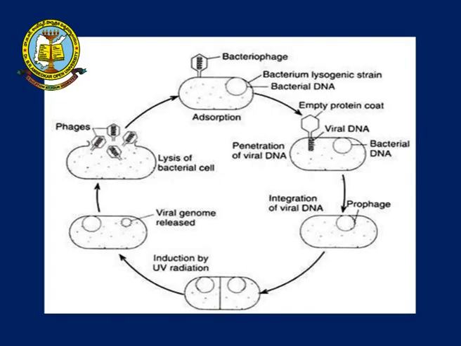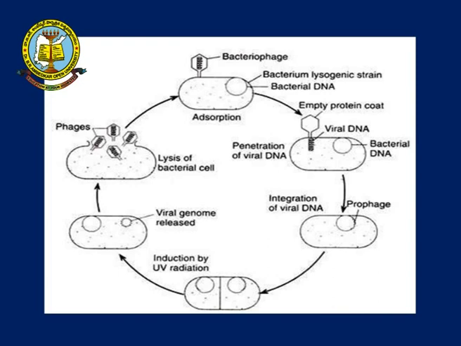In cell division, one cell divides into two cells. In the lytic cycle there is no cell division. This two-cell process is seen in the lysogenic cycle. In the lytic cycle, only the assembling form is seen, with a number of bacteriophages assembled. Next, the viral genome is released, and then the bacterial cells are lysed.